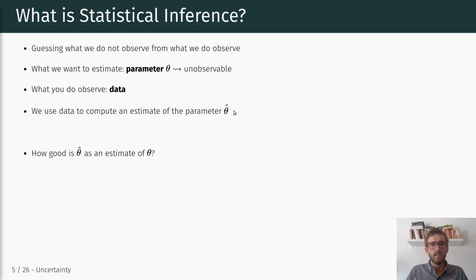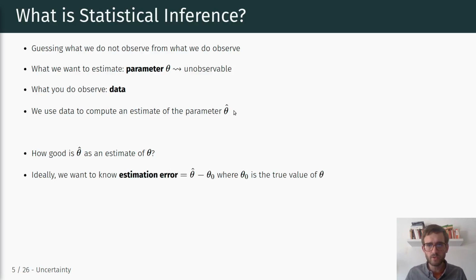And now again, the key question for us here is how good is theta hat as an estimate of theta, right? And as I mentioned, ideally, in an ideal world, we could just look at the estimation error, right? We could just compare our estimate to the true population parameter, theta naught, or theta 0, which is the true value of theta, okay? So in an ideal world, we would just compare our estimator to the true value of theta, and that would tell us how good our estimator is.